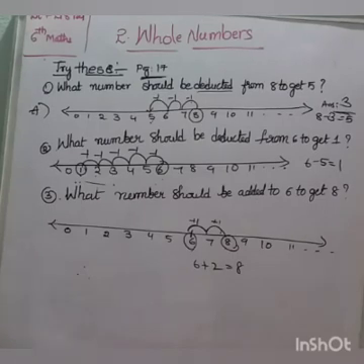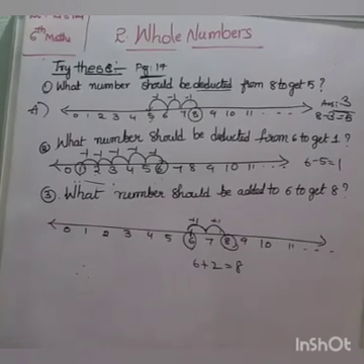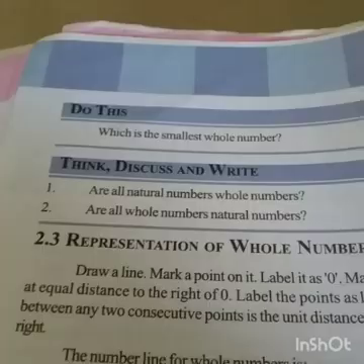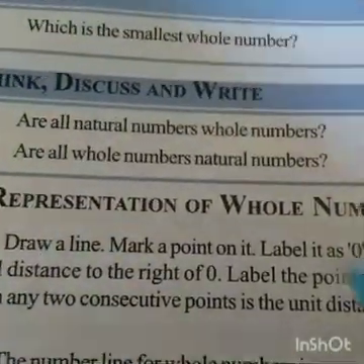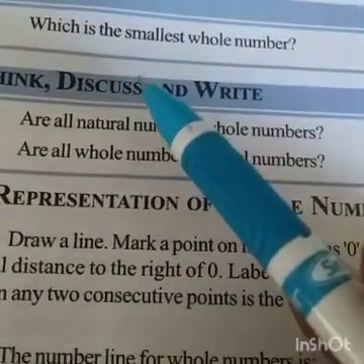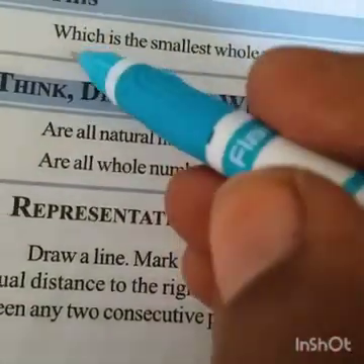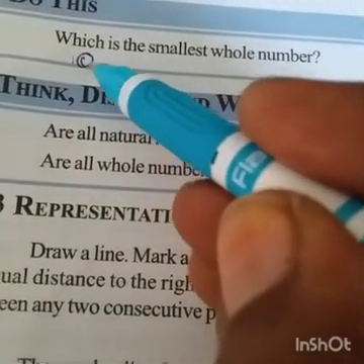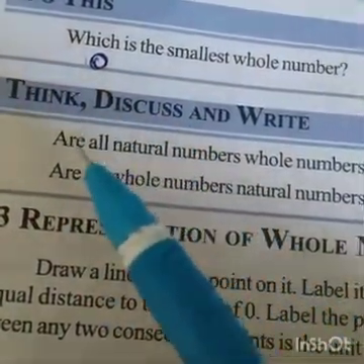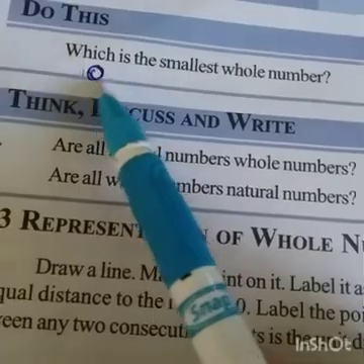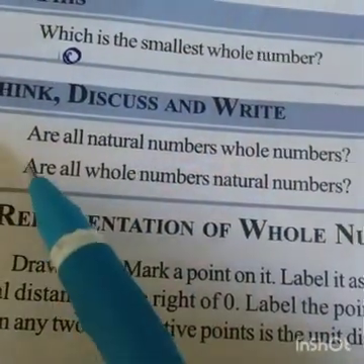So everyone open your textbook. Exercise 2.1, page number 16. Do this. Which is the smallest whole number? Whole numbers start from 0, no? So which is the smallest whole number? Right, 0. 0 is the smallest whole number. Write in your notebook. Do this and try, think, discuss and write.